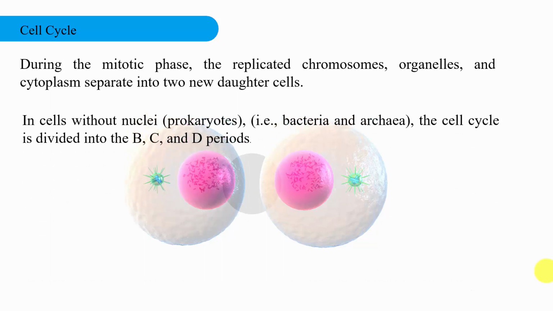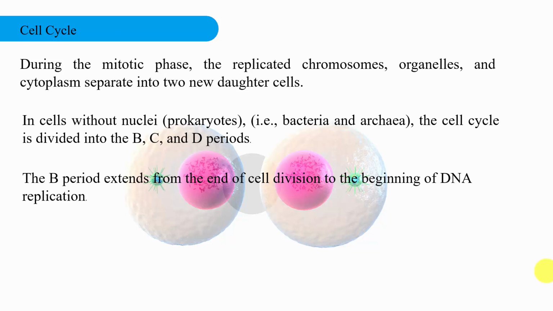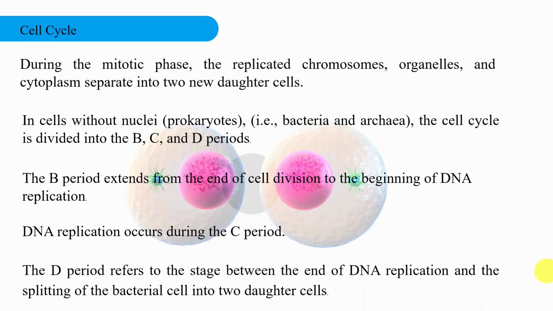In cells without nuclei, which we call prokaryotes, like bacteria and archaea, the cell cycle is divided into the B, C, and D periods. The B period extends from the end of cell division to the beginning of DNA replication. DNA replication occurs during the C period, and the D period refers to the stage between the end of DNA replication and the splitting of the bacterial cell into two daughter cells.